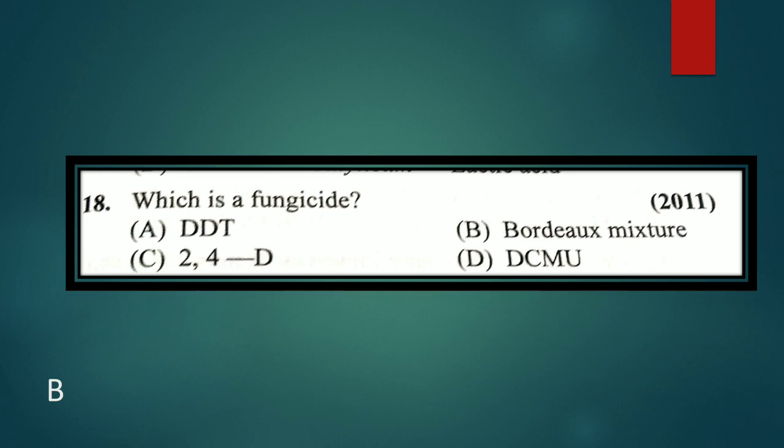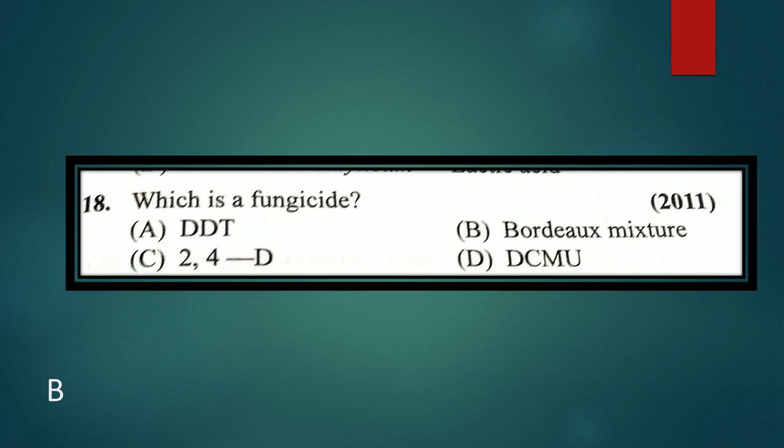Next question, which is a fungicide? DDT, Bordeaux mixture, 2,4-D, and then DCMU. The answer is B, Bordeaux mixture. It is a fungicide. Others like DDT, the full form is dichloro diphenyl trichloroethane. It is an insecticide.